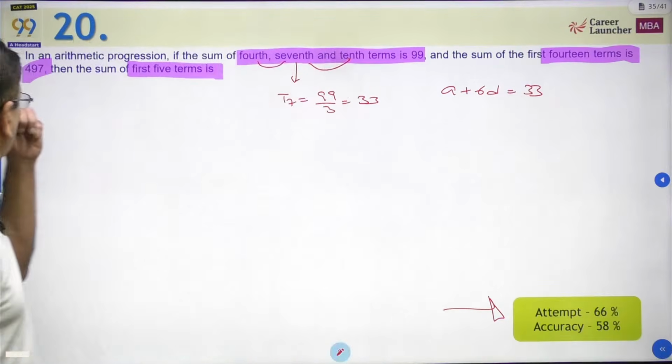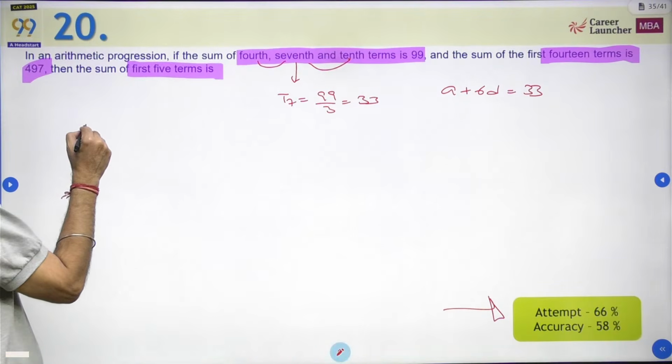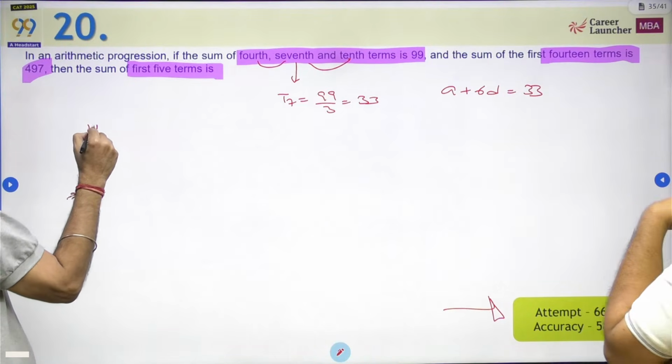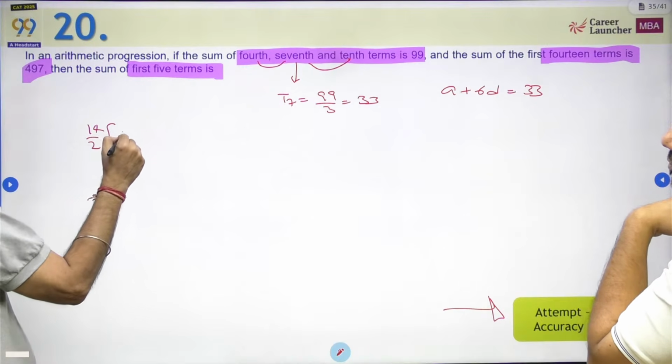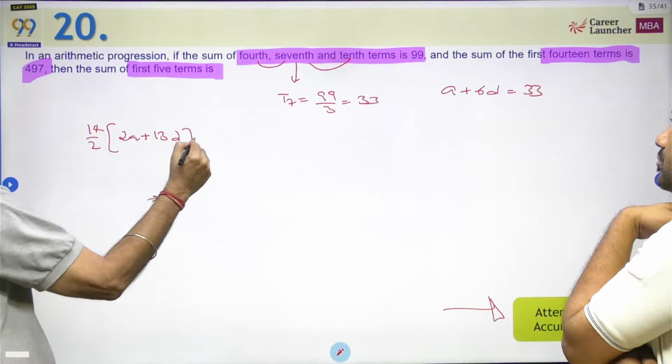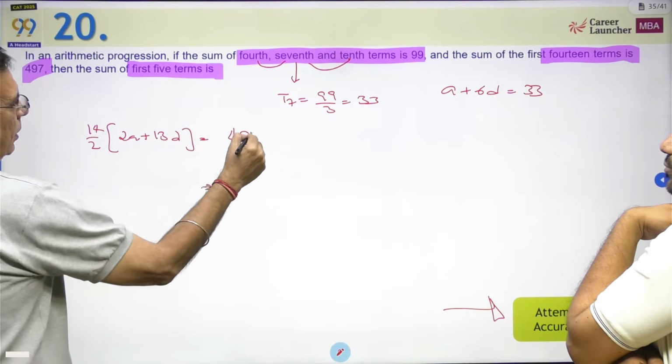Sum of 14 terms is 497. n by 2, which is 14 by 2, into 2a plus n minus 1 into d, 13d, is equal to 497.